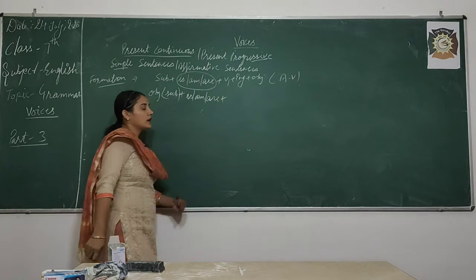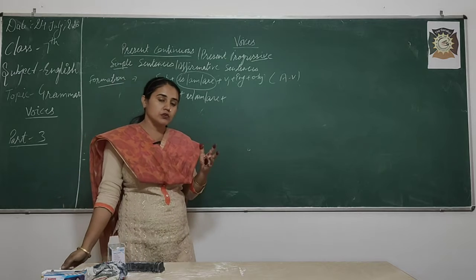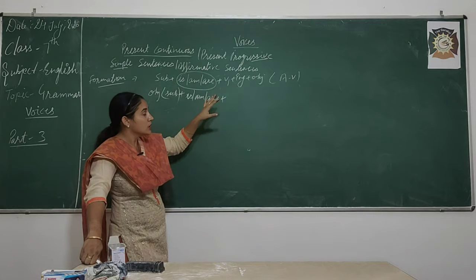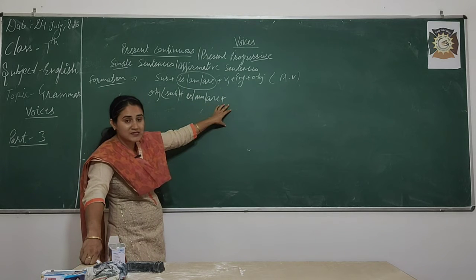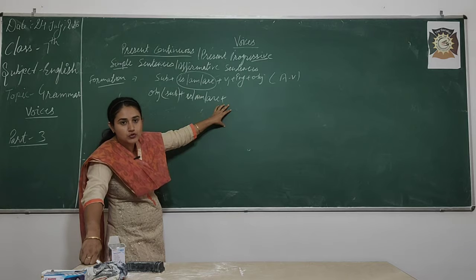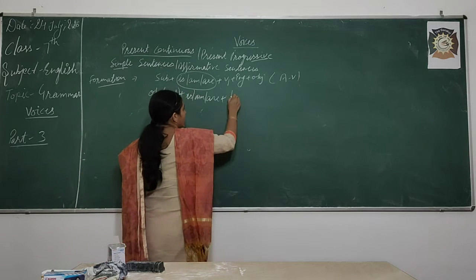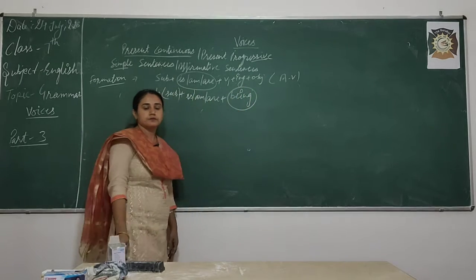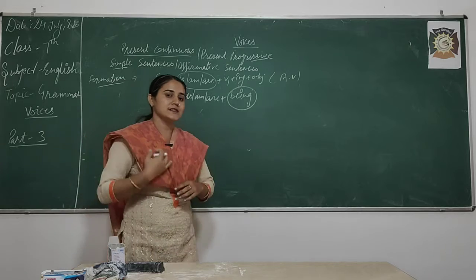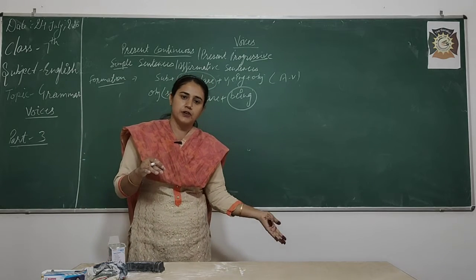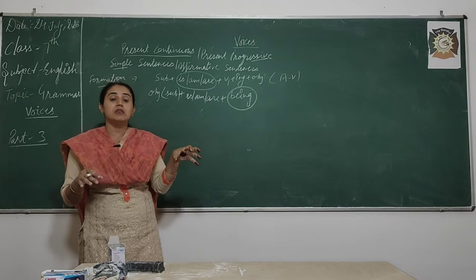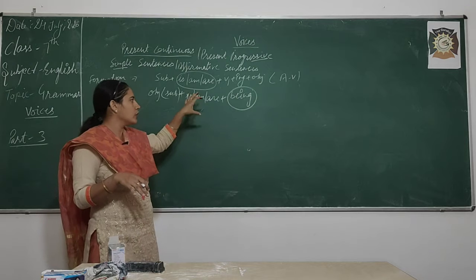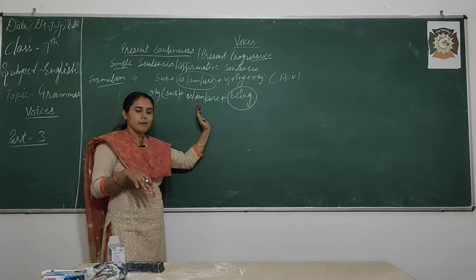Now, you are thinking that ma'am, you told us that in passive voice we use only third form, right? But we are using is, am, are V1 then ing. So, how can we use is, am, are V1 ing in passive? There is one word you have to use, being. What is that? Being. That is more important for you. For changing the voice of present continuous or it may be past continuous, you have to use being, B-E-I-N-G, with your respective helping verbs. And what our helping verbs are there, auxiliaries are there, is, am, are.